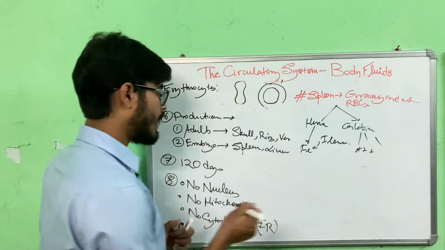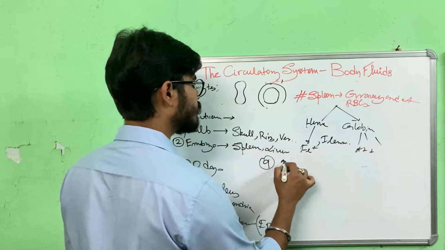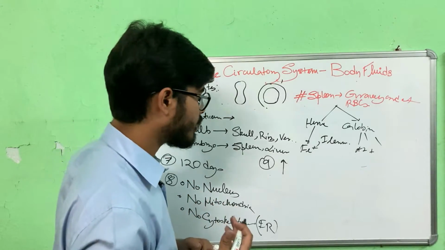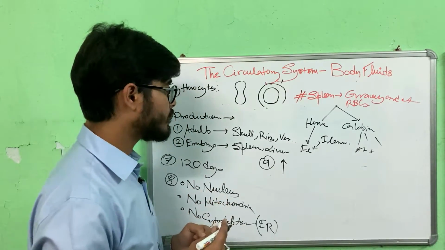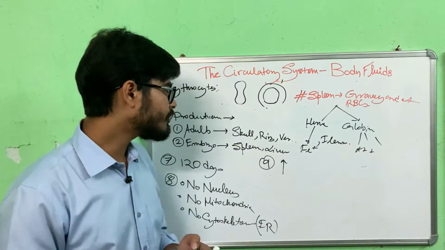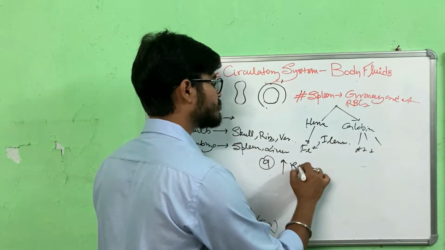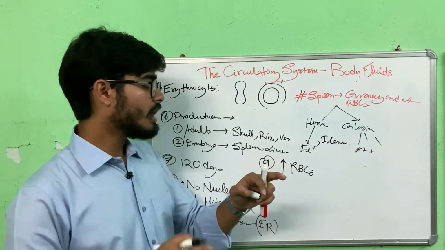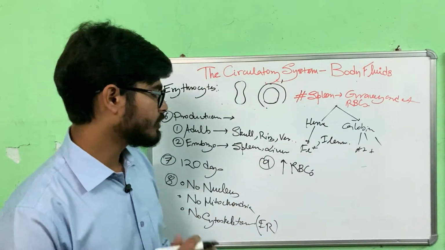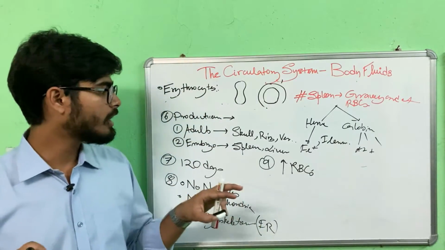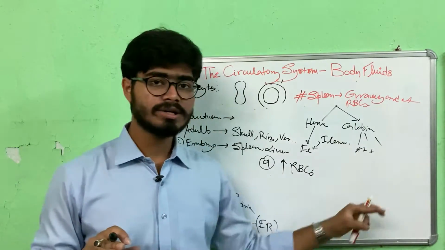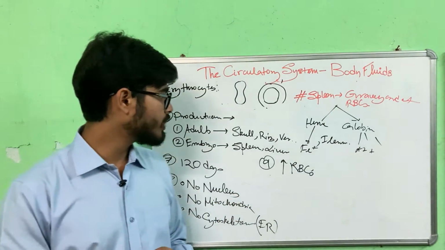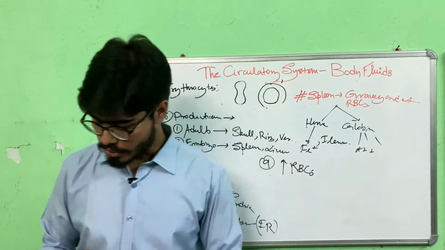When you go to high altitude, there is oxygen deficiency. So to compensate for that, the body starts producing a higher number of RBCs, so there is an increased number of RBCs. People who usually live in high altitude areas have a higher RBC count than us. Why? Because the oxygen concentration is less, so they need more RBCs to get more oxygen, so that the body gets an adequate amount of oxygen.